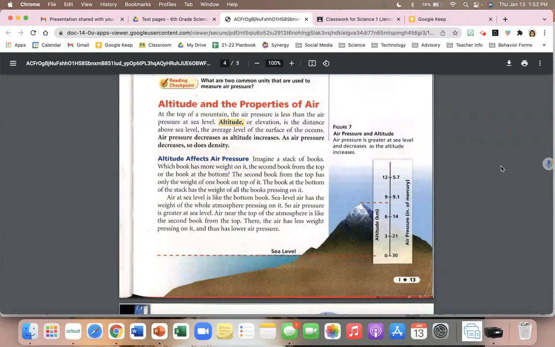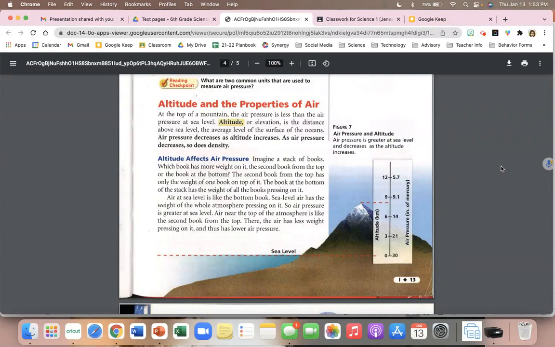Altitude affects air pressure. Imagine a stack of books. Which book has more weight on it? The second book from the top or the book at the bottom? The second book from the top has only the weight of one book on top of it. The book at the bottom has the weight of all of the books pressing on it. Air at sea level is the bottom book.